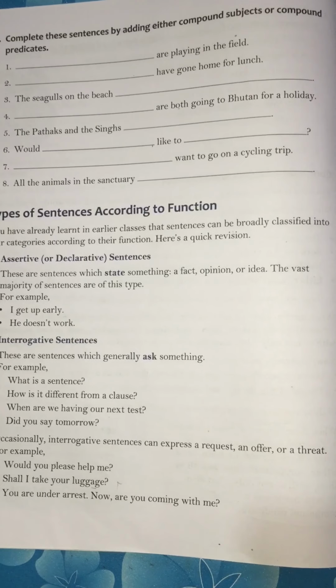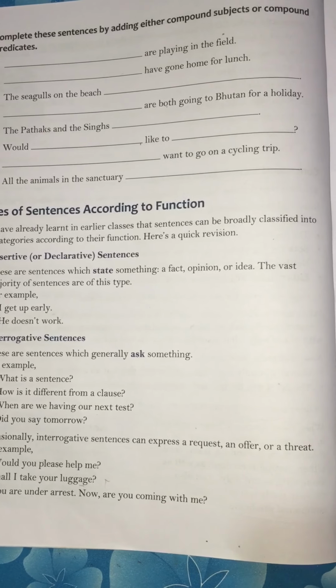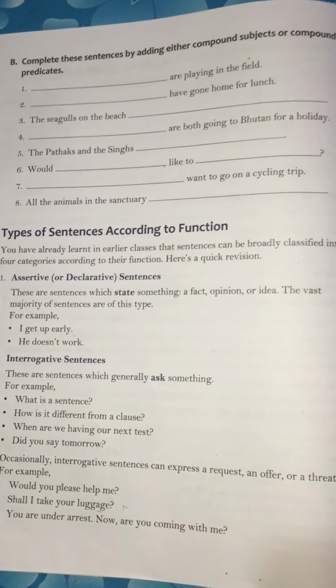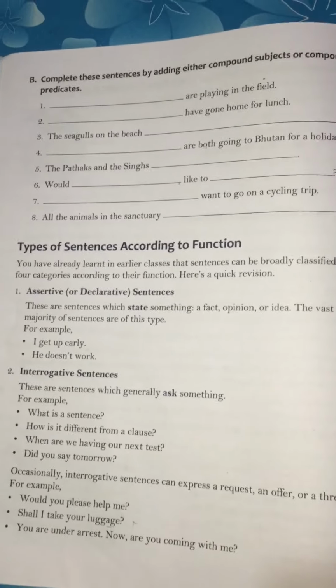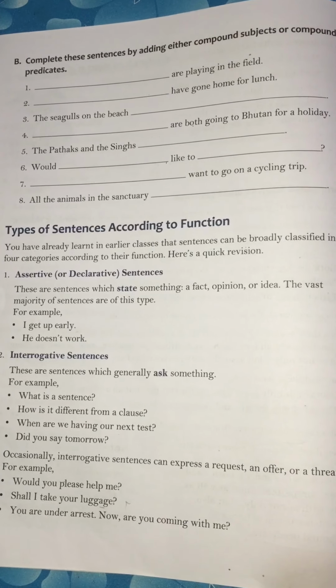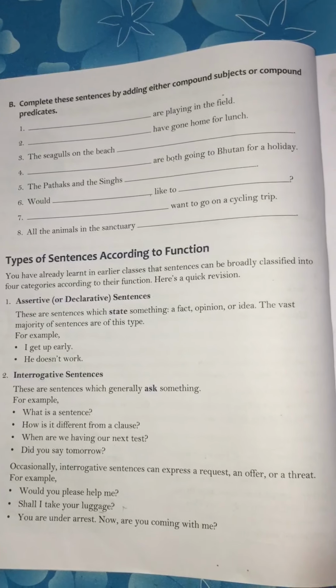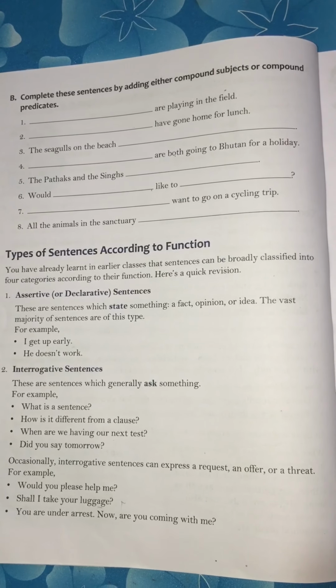Second kind of question, WH questions, are questions that are asked using question words such as who, whom, what, when, where, why. For example, what is your name? Where do you live? These are the examples of WH questions.